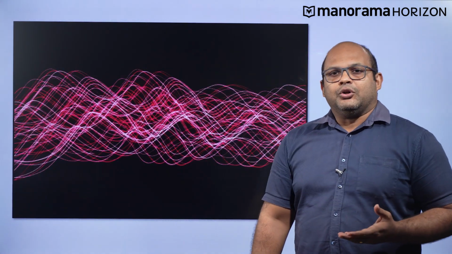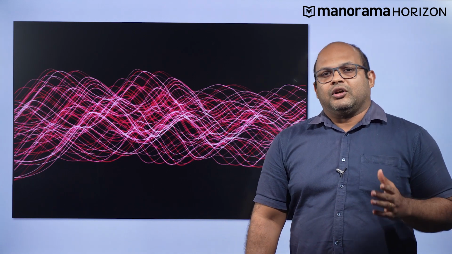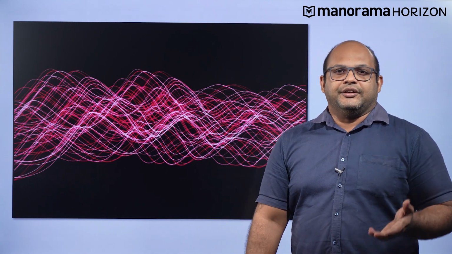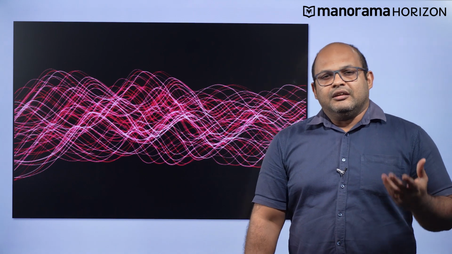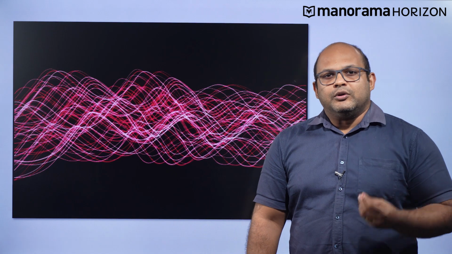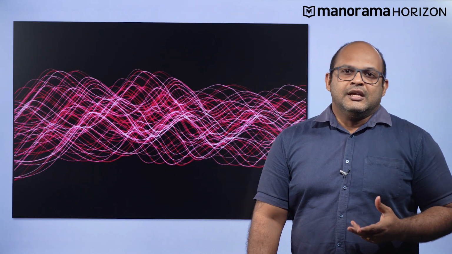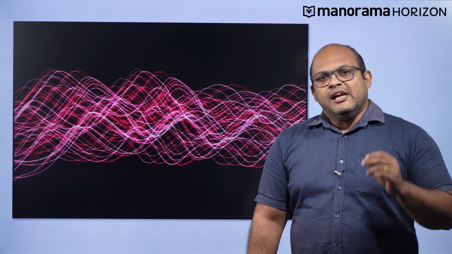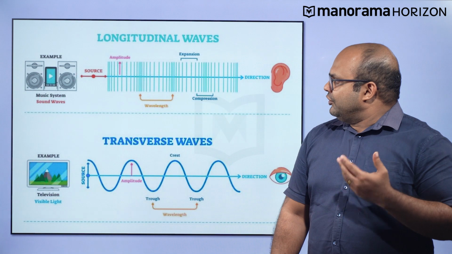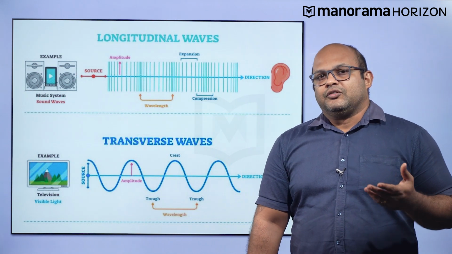This is a representation of electromagnetic waves, or the kind of signal that propagates inside a wire. So what is changing here? Here, the values of electrical or magnetic fields are changing throughout a given medium or a conductor. So we understand that a wave is the variation in some property of the medium which is also propagating through the medium. Broadly, we can classify waves into two categories. We have longitudinal waves and we have transverse waves.